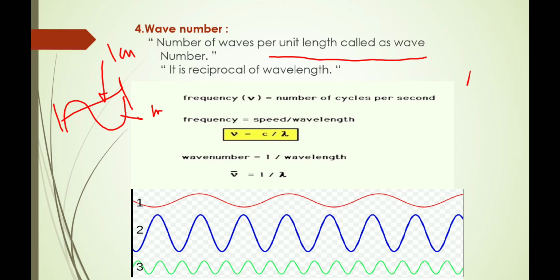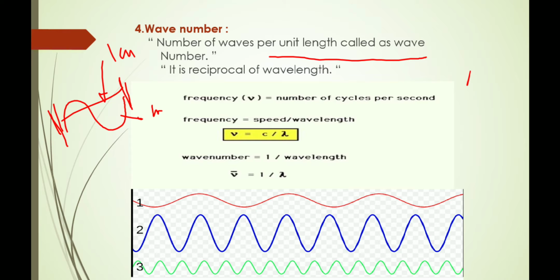Wave number is the number of waves per unit length, or it is the reciprocal of wavelength. It is called the wave number. Suppose we have to find out the wave number. Suppose this is a 1 centimeter length or 1 meter length. Then to find out the wave number, we just count the number of waves present in that length.